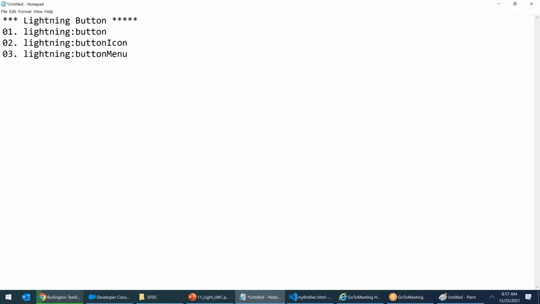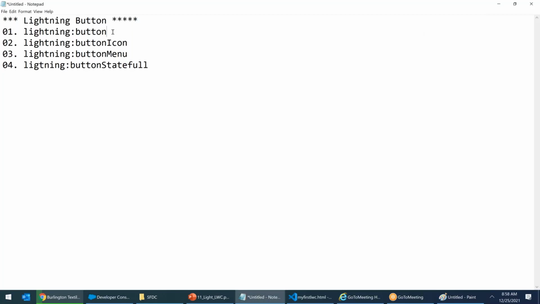Lightning button menu. Fourth one, lightning button stateful. Lightning button stateful. These are the 4 buttons available in Salesforce: lightning button, lightning button icon, lightning button menu, lightning button stateful.